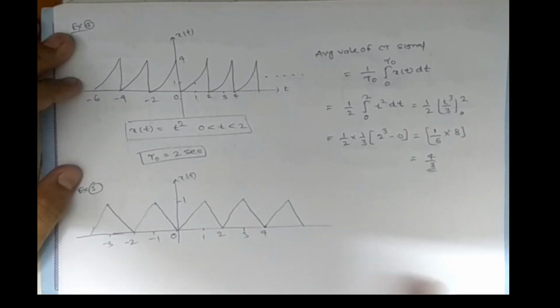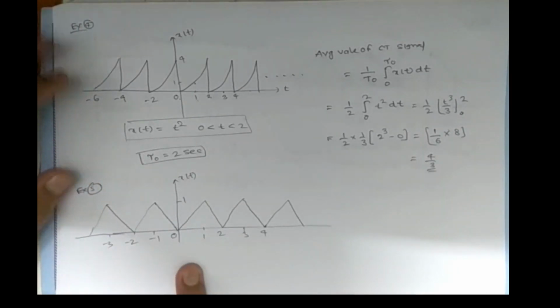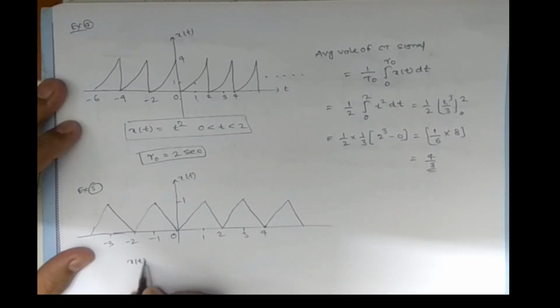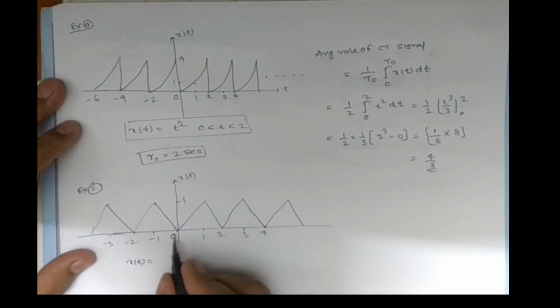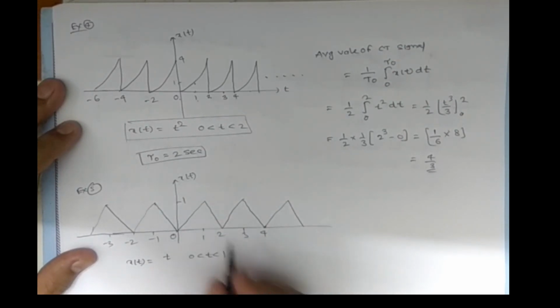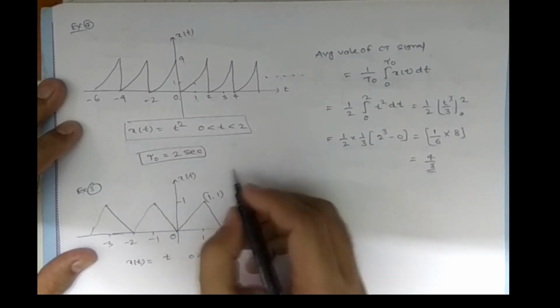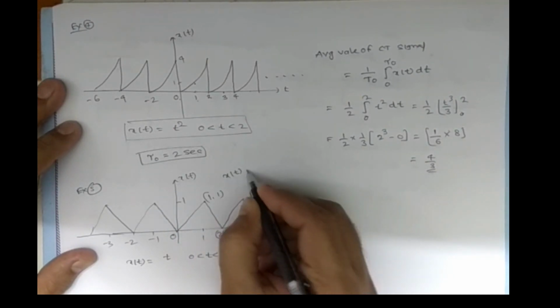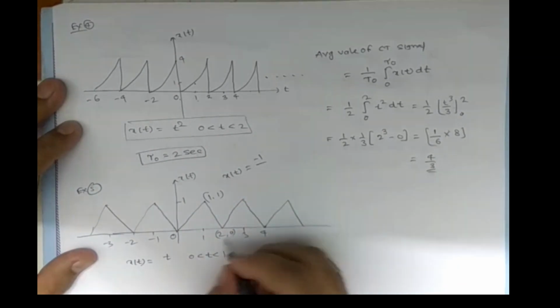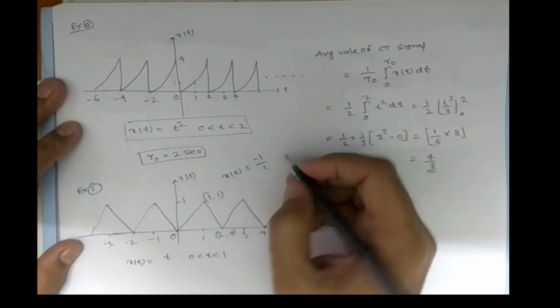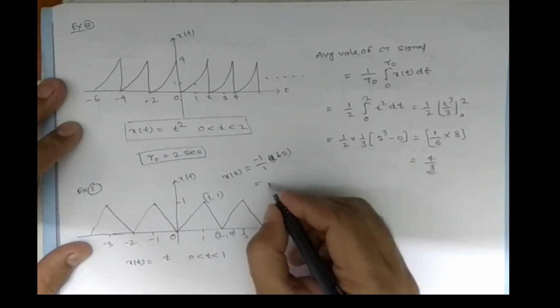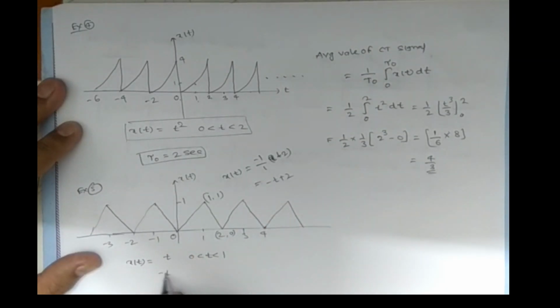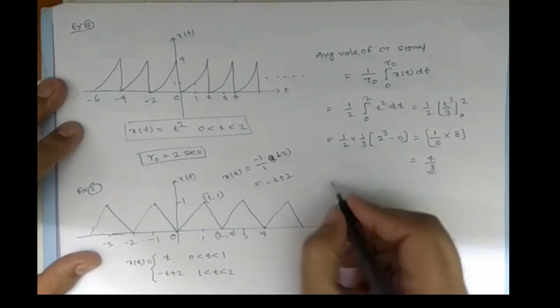Let us see example 5. What is the average value of this signal? Here we need to find x of t. Here at 0 comma 0, t is increasing from 0 less than t less than 1, and now it is 1 comma 1, then 2 comma 0. So write the equation: x of t minus 0 over t minus 0 equals 1 minus 0 by 1 minus 0, so x of t equals t for 0 less than t less than 1. For the next part, with slope minus 1, x of t equals minus t plus 2 for 1 less than t less than 2. So let us find the average value of the signal.